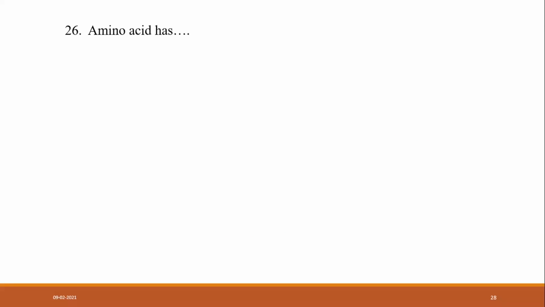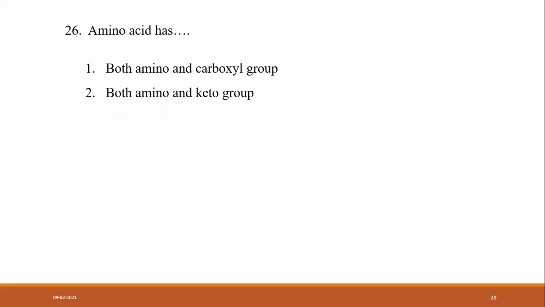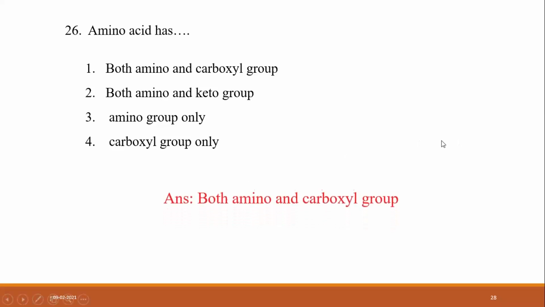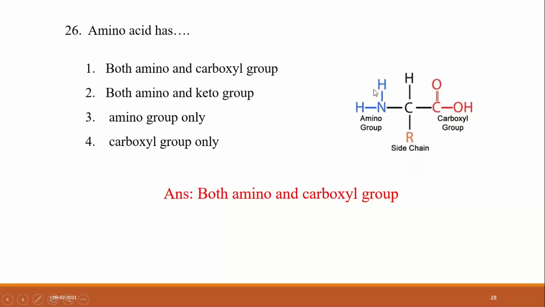Another one: amino acids have both amino and carboxyl group, both amino and keto group, amino group only, or carboxyl group only. What is the answer? So A, it is both amino and carboxyl group. Very good. Amino and carboxyl group is present.